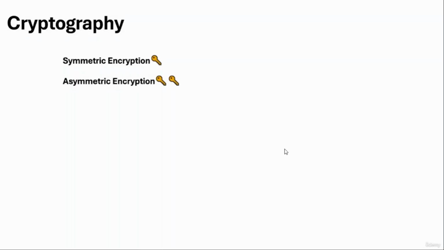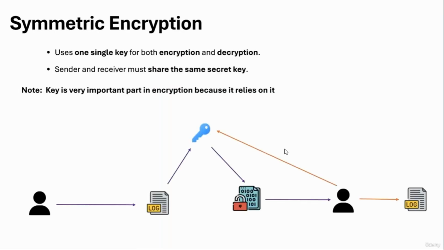Next important bit that we need to discuss is cryptography. It is not going to be a huge discussion about cryptography, but only basics like symmetric encryption and asymmetric encryption. So symmetric encryption uses one single key for both encryption and decryption. Our sender and receiver must share the same secret key. And an important note is that the key is a very important part of encryption because it relies on it. So basically, when we have our sender, and for example, you want to send your file to another person, you are going to use a key to encrypt your file.